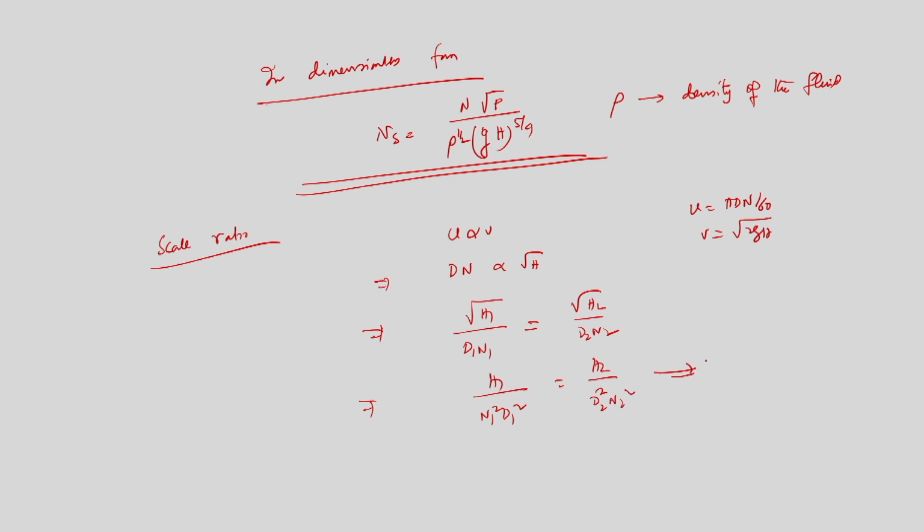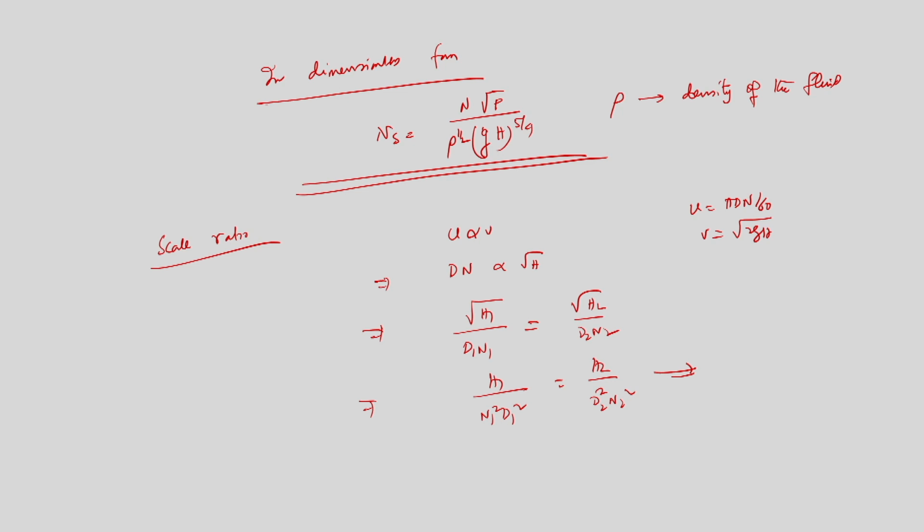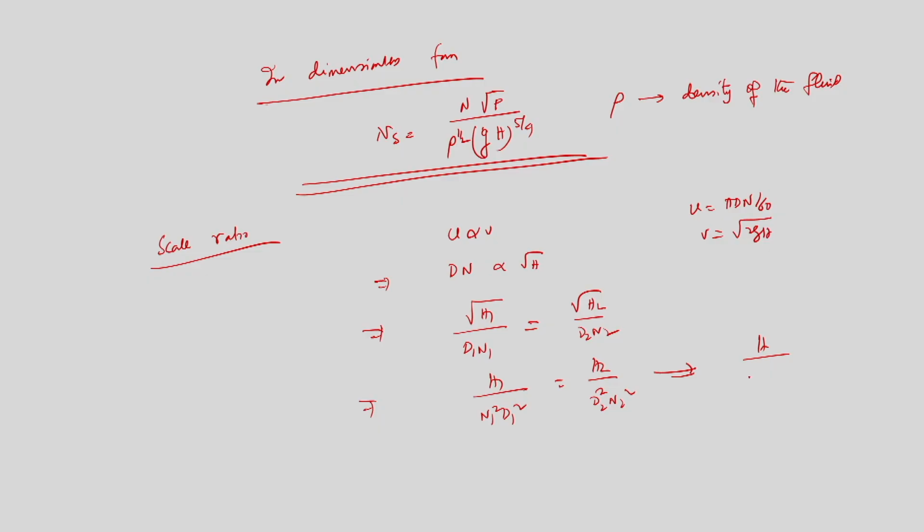This I have derived using the Buckingham pi theorem when we derived the dimensionless terms for the operation of pumps. That is similar here, because pumps and turbines are both hydraulic machines. So H by N square D square is known as the head coefficient. We obtained these pi terms when we used the Buckingham pi theorem to obtain a few dimensionless terms.